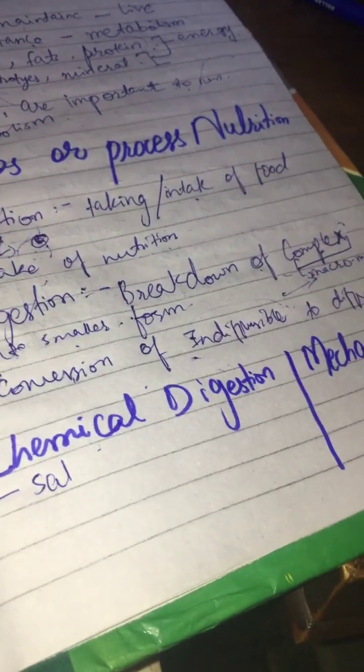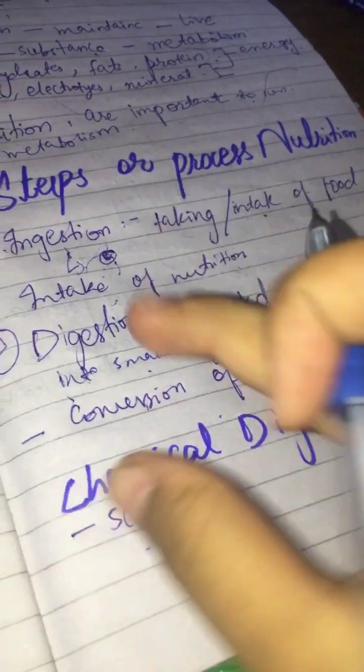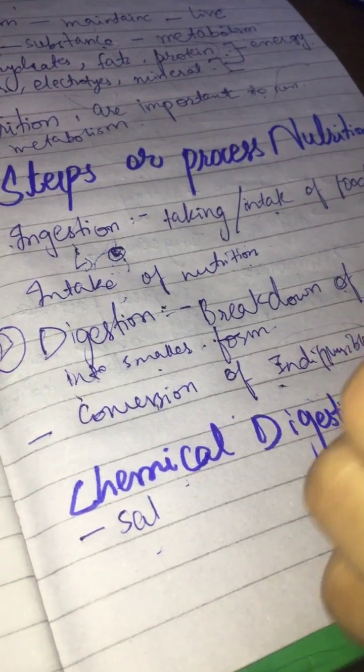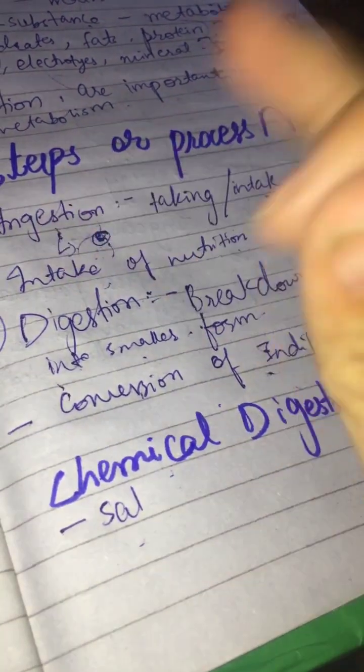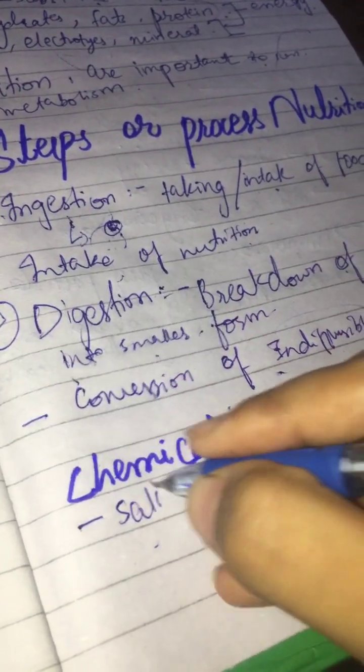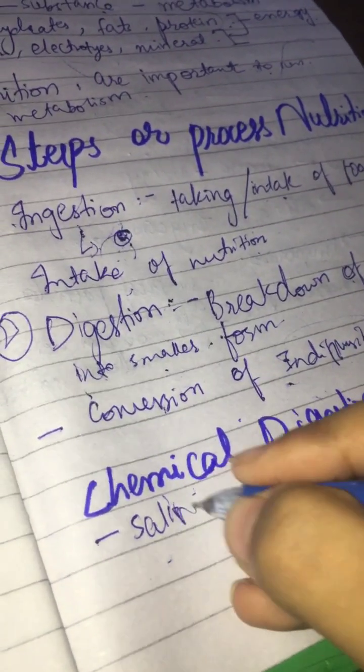So chemical and mechanical. Chemical means that when food enters the mouth, to chew that food, some enzymes or some glands are mixed with it so that it can break down easily. Here we are talking about the salivary gland.